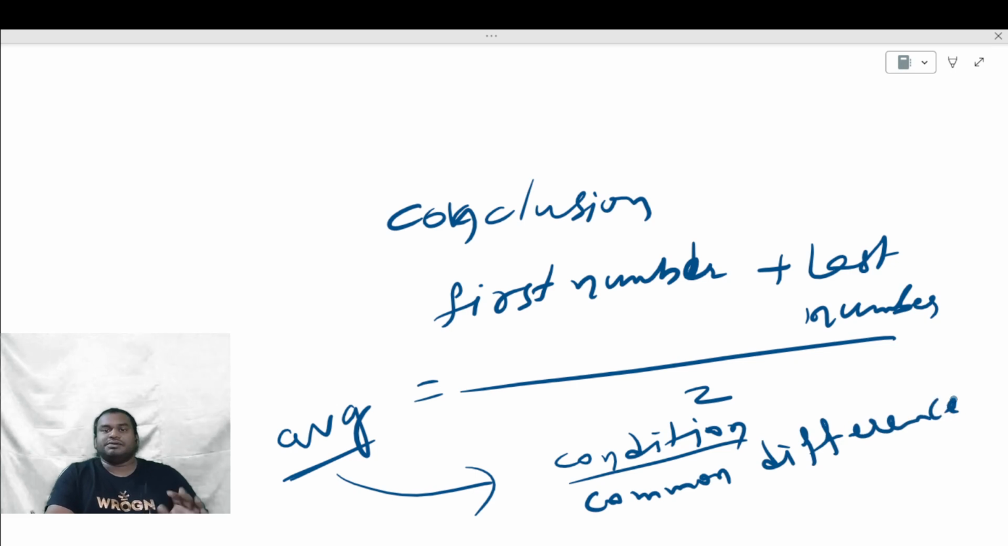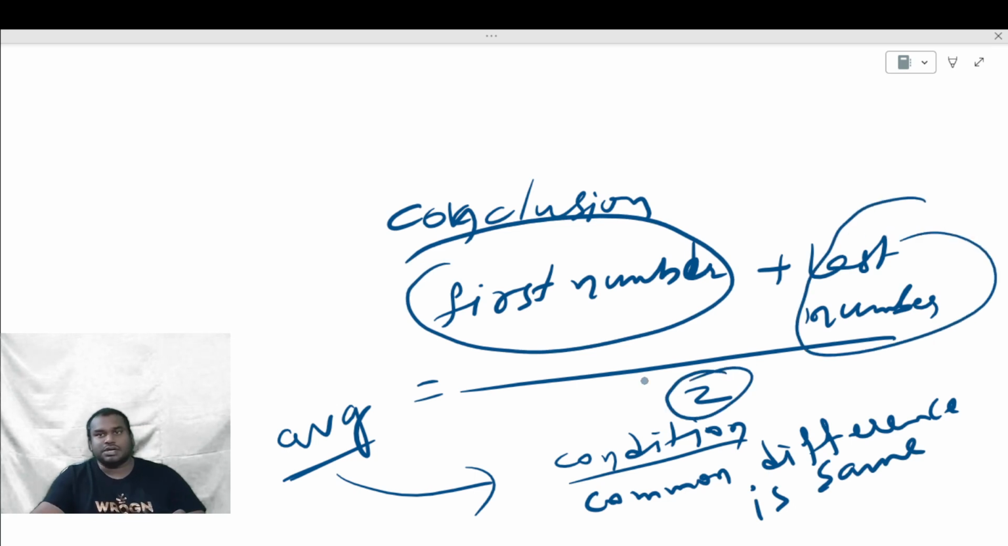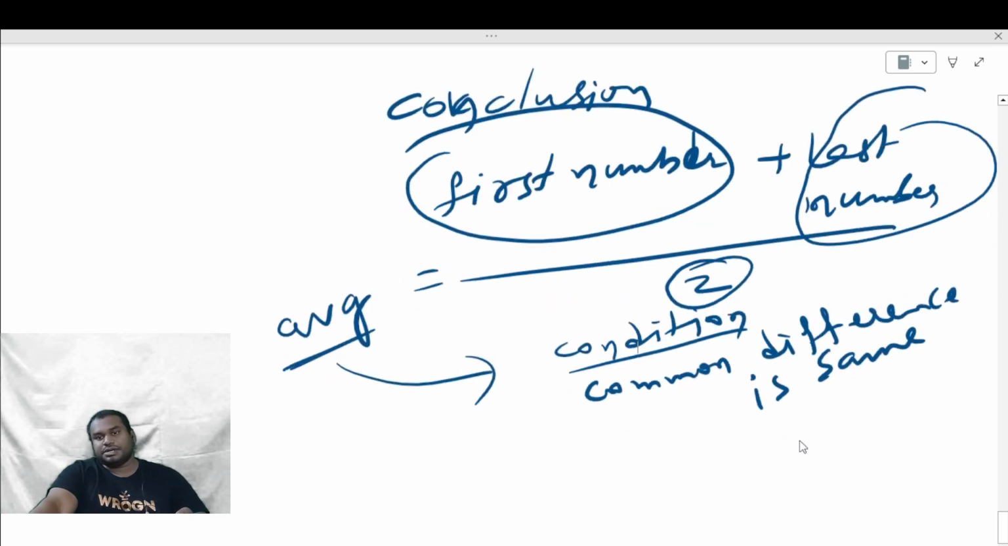Forget about odd and even. Common difference is odd, or common difference is 2, or if it is even, also common difference 2. If the common difference is other than 2, then those consecutive numbers are in arithmetic progression, or else you can say, okay, common difference is same. Just add the first number with the last number and divide by 2, and that will give you the average value. Okay, simple formula you have to remember.